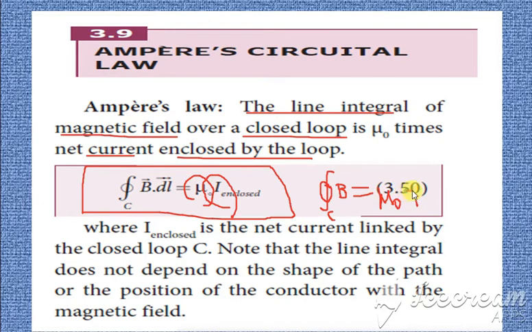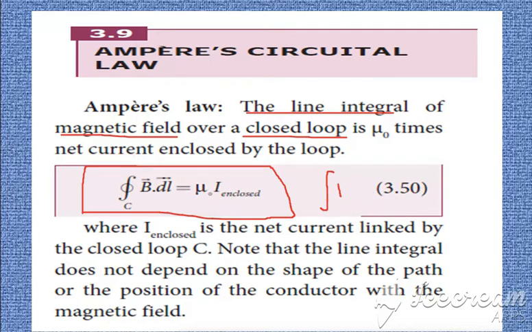So this is the statement of Ampere's circuital law: the line integral of the magnetic field over a closed loop is mu naught times the net current enclosed by the loop. This is the line integral, this is the magnetic field, and that is mu naught times I, where I is the net current enclosed by the loop. So this is the Ampere's circuital law statement.